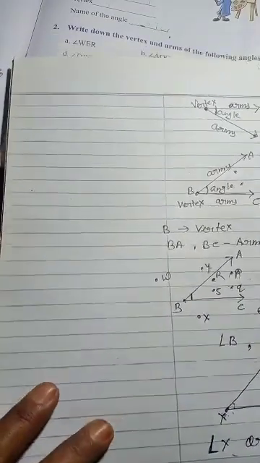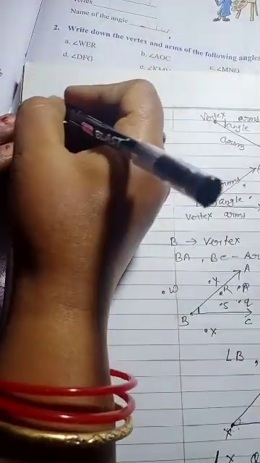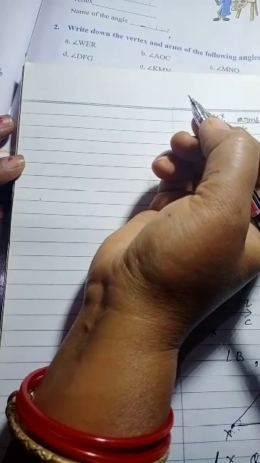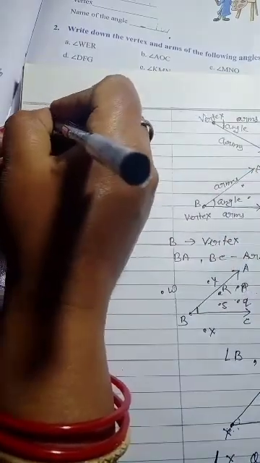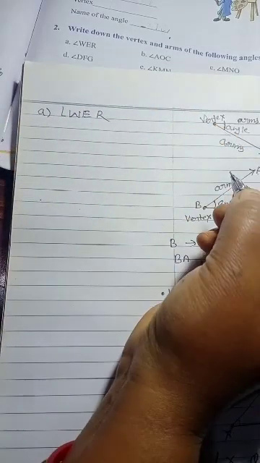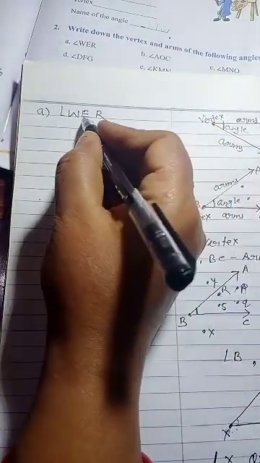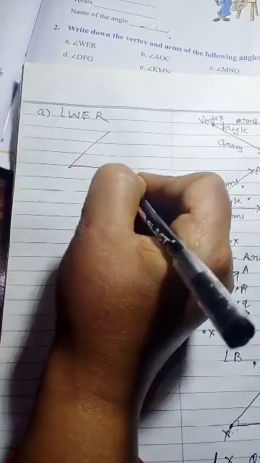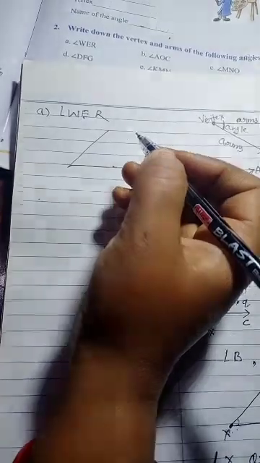Okay beta, the first question is: write down the vertex and arms of the following angle. This time only the angle WER is given to us. Angle WER, so how can it be made, beta? It means E will be the vertex. So you can make any angle like that. Angle WER means E will be in the middle. So here E, and from here it can start, W, E or R, in this way.